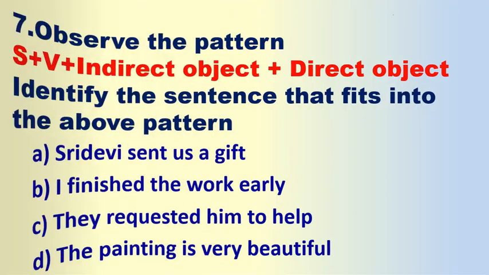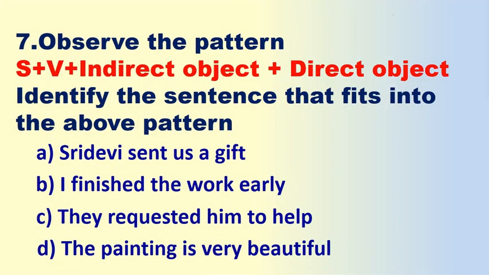Very good. Now, seventh one, observe the pattern. Subject plus verb plus indirect object plus direct object. Identify the sentence that fits into the above pattern. One pattern is given, so you have to identify the correct suitable sentence to fit in the pattern. Okay. First one is A. Sridevi sent us a gift. B. I finished the work early. C. They requested him to help. D. The painting is very beautiful.